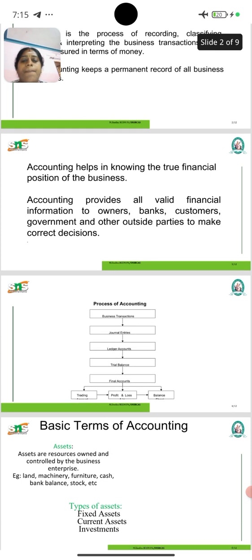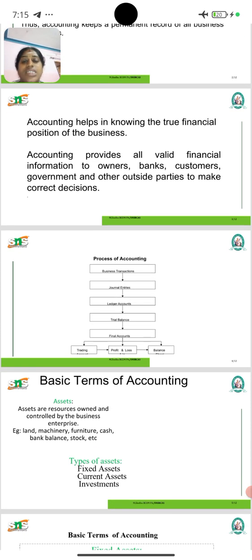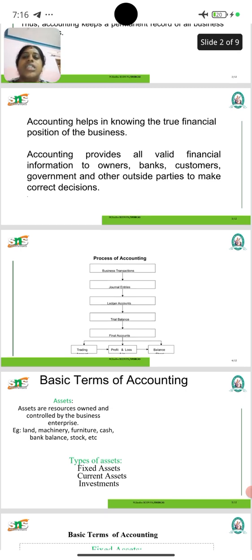Then the process of accounting. First, business transaction, journal entries, ledger accounts, trial balance and financial accounts. For the business transaction, first we have to analyze what transaction has occurred in the business. After that, we apply the golden rules of accounting: debit the receiver, credit the giver; debit what comes in, credit what goes out; debit all expenses and losses, credit all incomes and gains. With these golden rules, we form the journal entries.